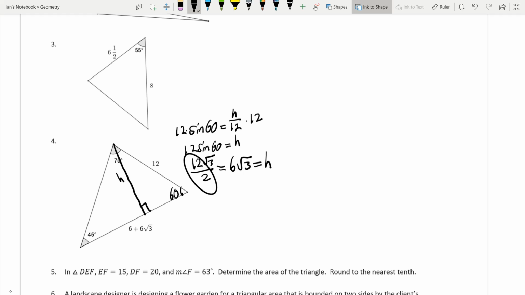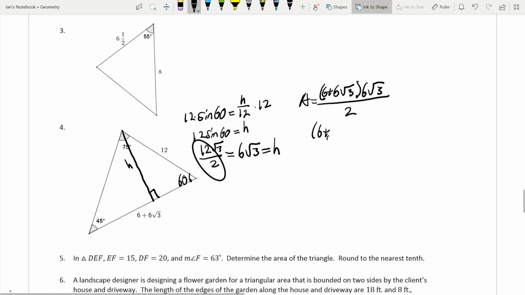So then to find the area, we set area equal to our base, which is 6 plus 6 root 3, and we multiply that by 6 square root of 3, divided by 2. So 6 root 3 divided by 2 simplifies down. I'm going to write this out: 6 plus 6 root 3 times 3 square root of 3.